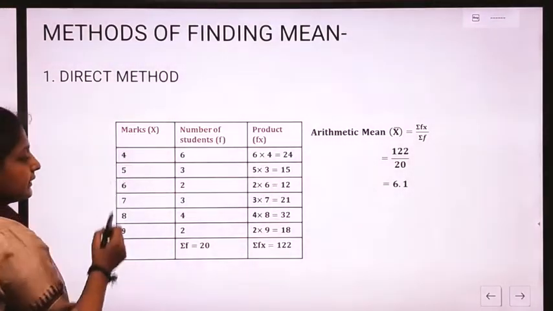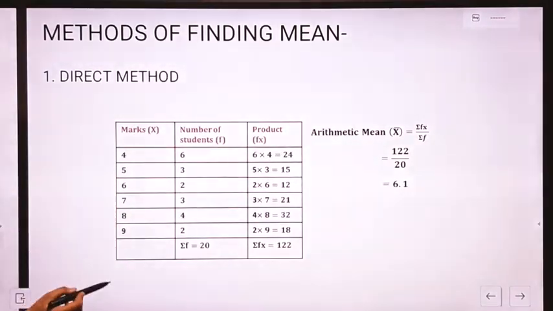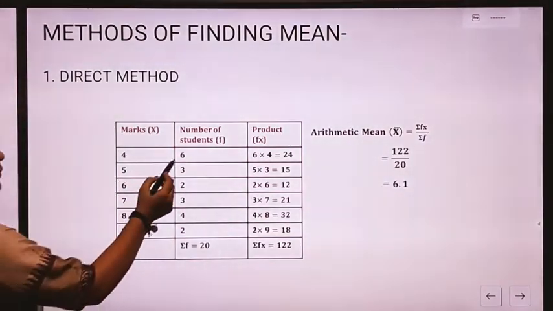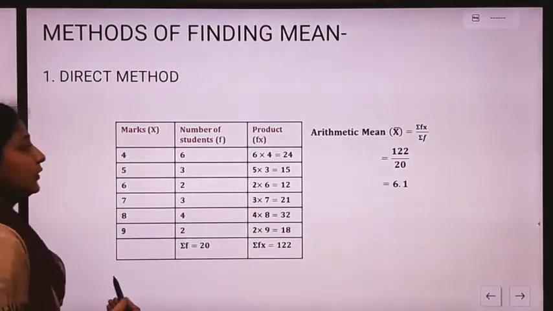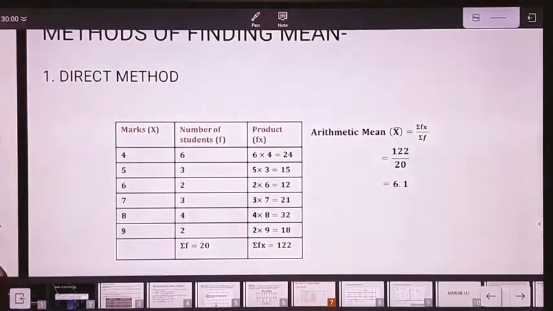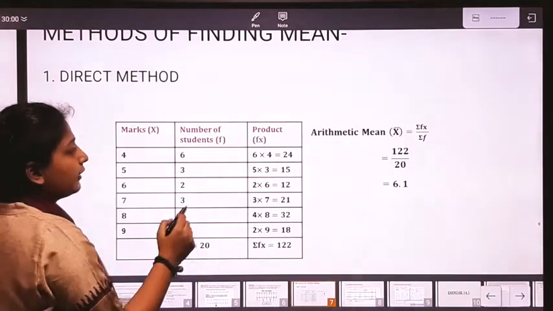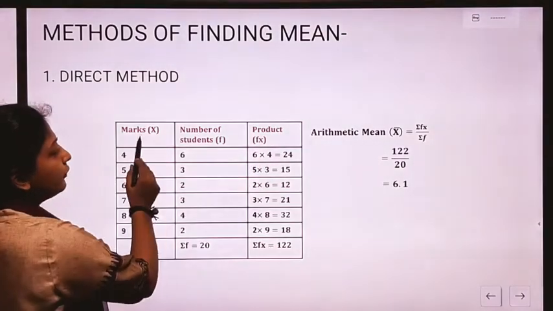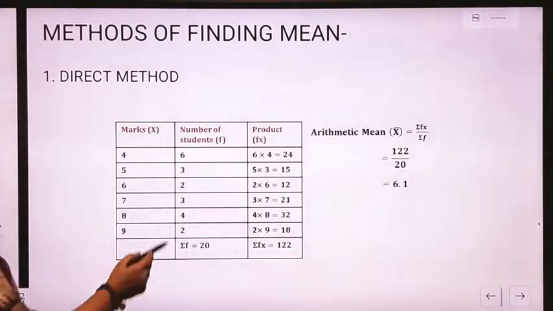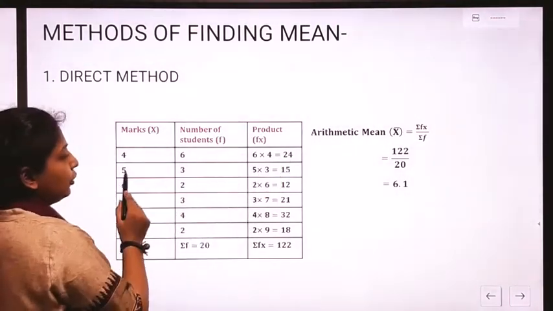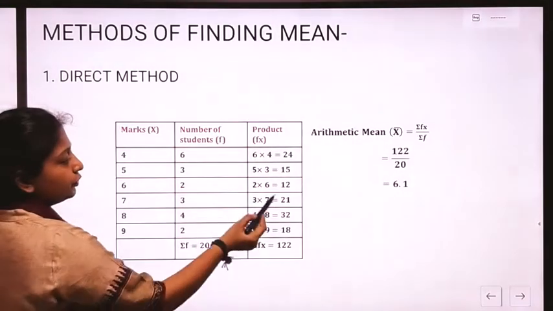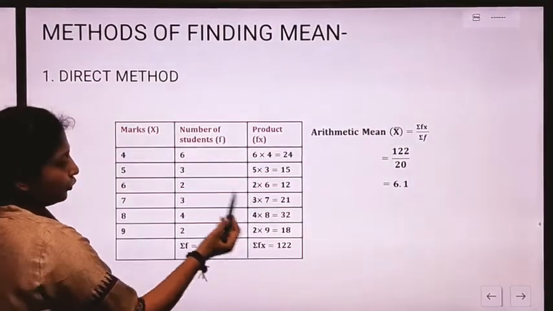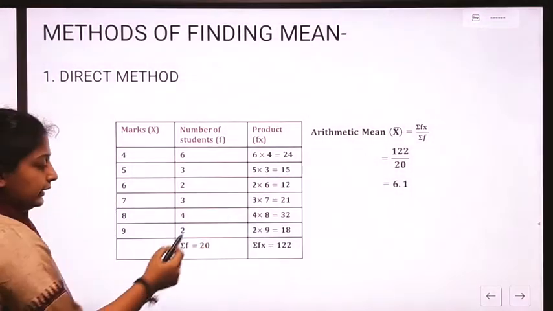We denote the observations as x, and the number of students, or how many times the data value has been repeated, is known as the frequency, and we denote this value by f. Next we need to find the product of f and x. So this will be 4 into 6 is 24, 5 into 3 is 15, 6 into 2 is 12, 7 into 3 is 21, 8 into 4 is 32, 9 into 2 is 18.